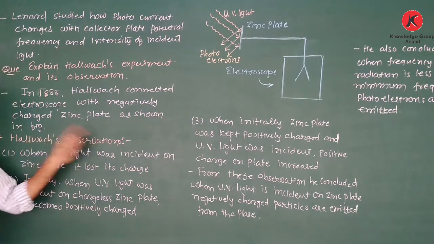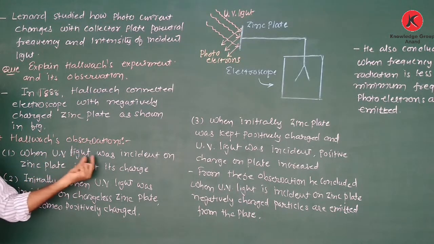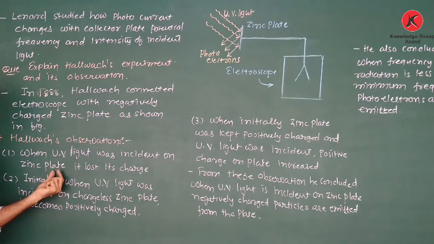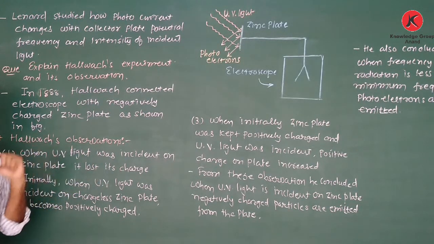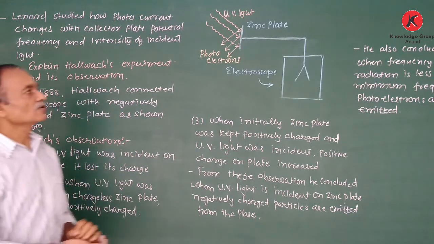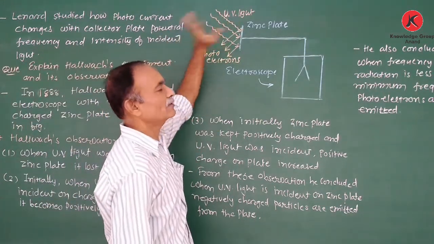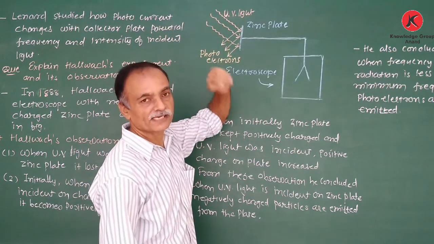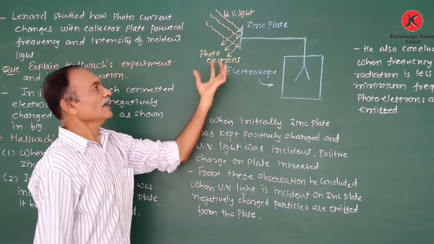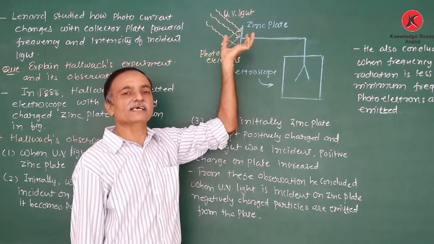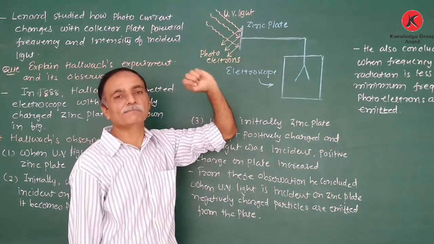Hertz's observation. First, when the UV light was incident on a zinc plate, it lost its charge. So first there is a negative charge when the UV light is incident on the negatively charged zinc plate. What happens? The electrons, the negative charge, are already present on the zinc plate.